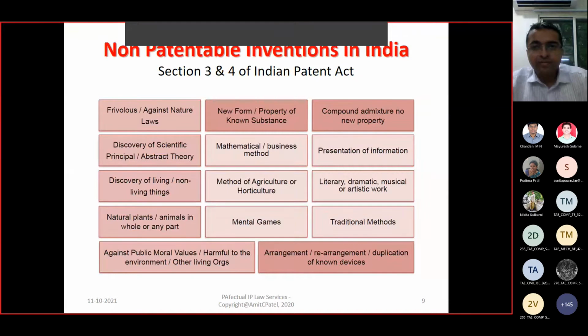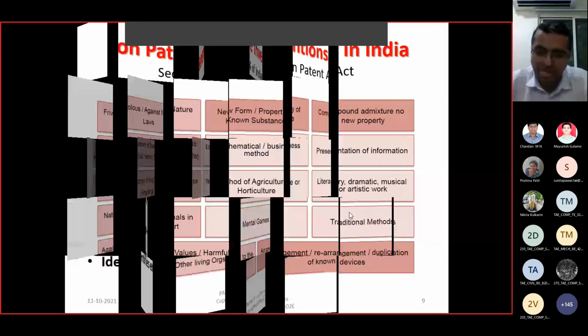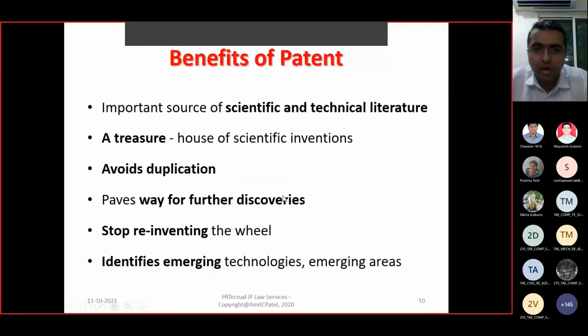So friends, important are the three criteria of patentability: novelty, non-obviousness, usefulness. And apart from this, these are the standard exclusions. Now, benefits of patents. There are a number of benefits why patents are useful. First of all, they are an important source of scientific and technical literature.